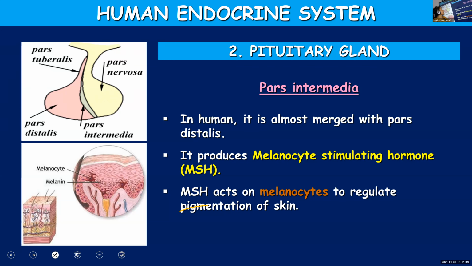So pars intermedia is merged with pars distalis in human beings. The hormone produced by pars intermedia is melanocyte stimulating hormone, and its function is to stimulate the melanocytes, and melanocytes contain the pigment melanin, and it will regulate skin pigmentation.